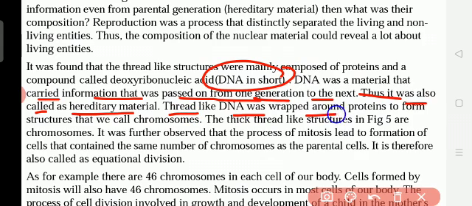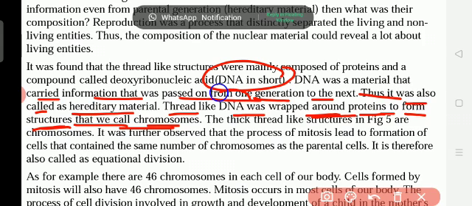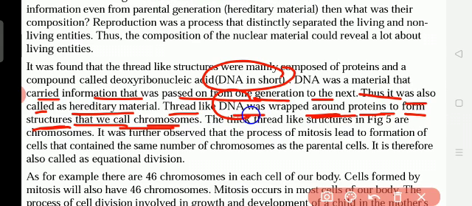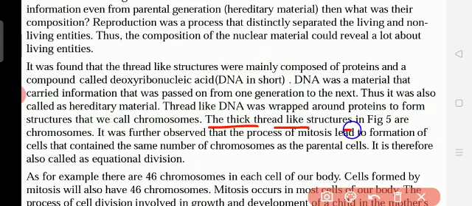So DNA is also called what? Hereditary material. What is the hereditary material? DNA. Chromosomes have the DNA. Thread-like DNA was wrapped around proteins to form structures that we call chromosomes. So DNA was wrapped around the protein to form a structure, the chromosome. So inside the chromosome what is there? DNA. This DNA is one kind of protein, and around this protein chromosomes are formed. The thick thread-like structures in figure 5 are chromosomes.